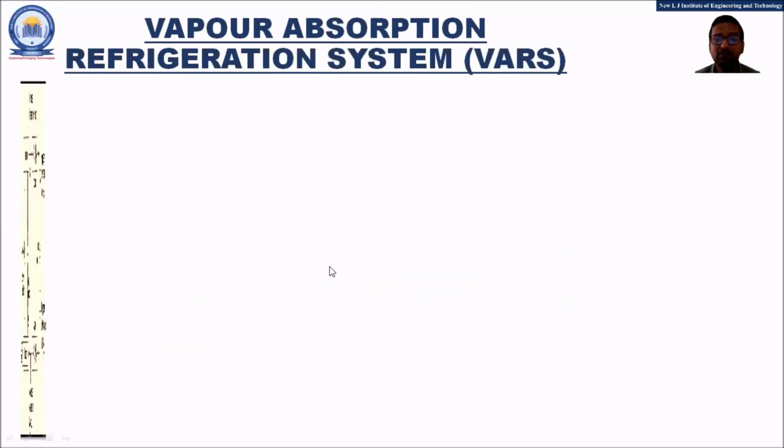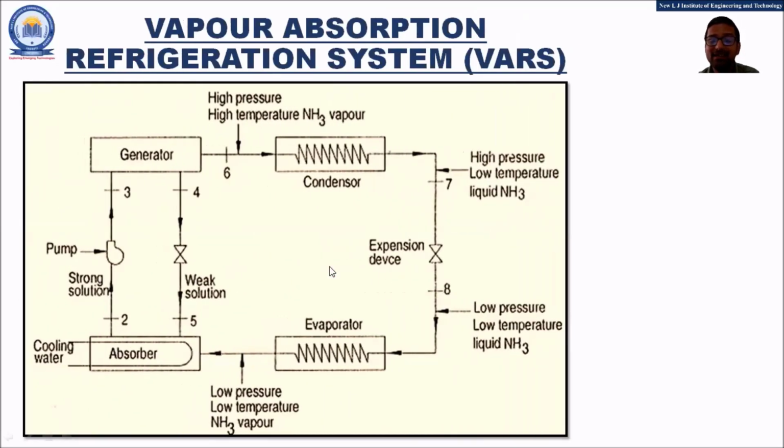Let us proceed further and now understand the VARS. Remember friends, in your textbook also there is one correction, because this is the image of the textbook. At this point, that is low pressure, low temperature NH3 vapor, just mark point number 1. This is the starting point of the cycle. So at this point you mark 1 in your textbook, because if you observe the image, the starting point is not mentioned. Next, other points are mentioned.